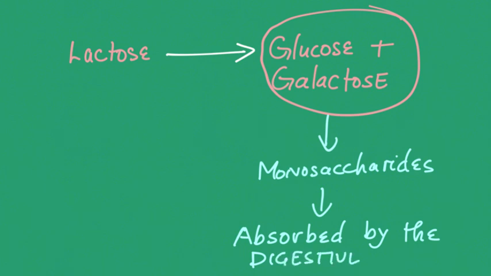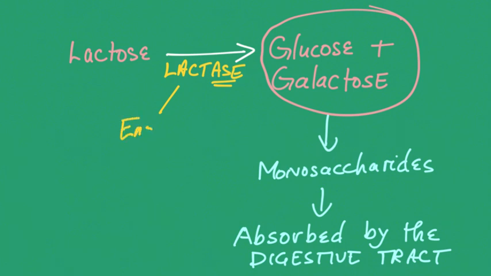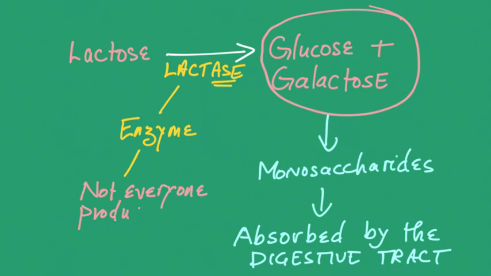People who are lactose intolerant do not produce an enzyme called lactase. Lactase is the enzyme that helps us to break down lactose into glucose and galactose. "Ase" means enzyme. Not everyone produces a sufficient quantity of this enzyme, and so that results in a condition called lactose intolerance.